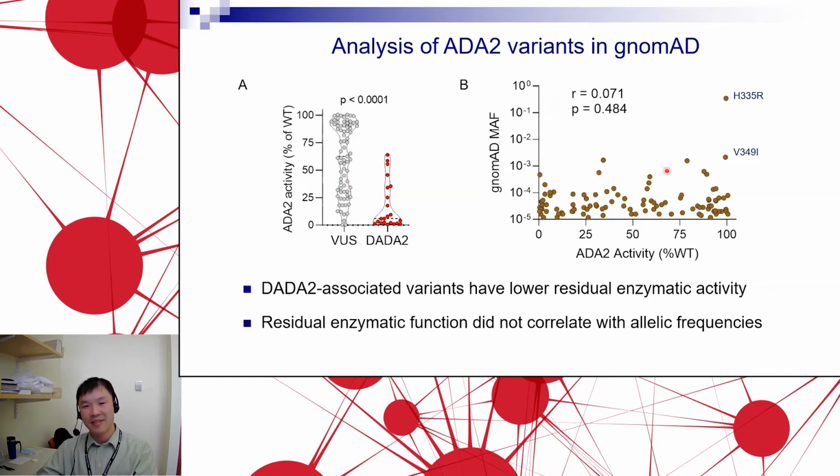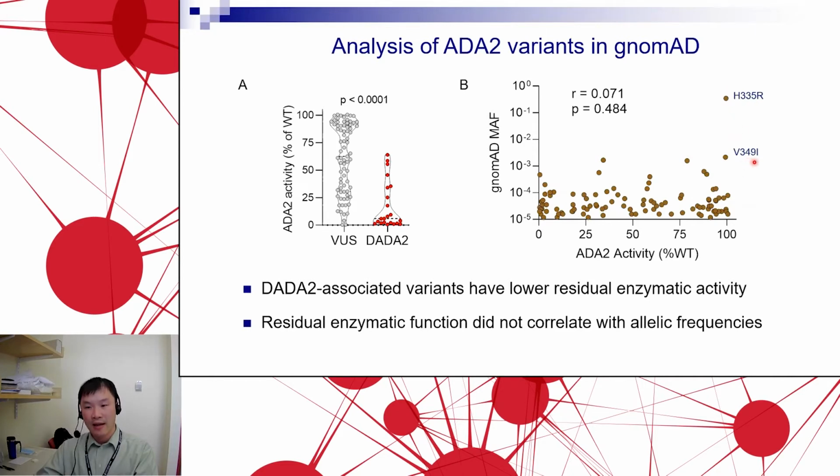And another interesting finding here is by plotting the allelic frequency of these variants with the ADA2 activity compared to wild type. There's a general notion that if the variant is rare, that is more likely to be pathogenic. And we see that it's actually not really that true. If you look on the right, there are two variants. These are the most common variants for the gene. So H335R is found in about 1 in 3 people.